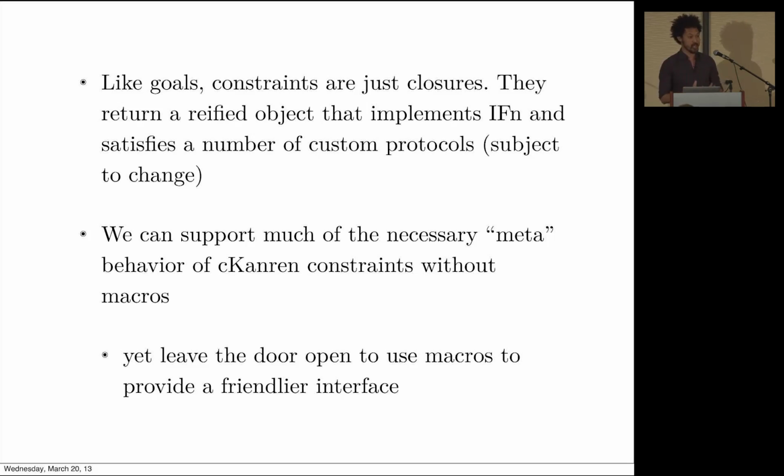So I just want to break down constraints, sort of remove some of the mystery. So like goals, constraints are just closures. They're slightly different in that instead of returning a function, we return a reified object. So functions are not primitive in Clojure, and this is actually quite nice. We can basically make constraints act like functions and yet provide the metadata that we need for this to work. And this is cool because we don't need to do this via macros. We can do this in an explicit way. And later, if we need macros to clean up the syntax, we can do that.